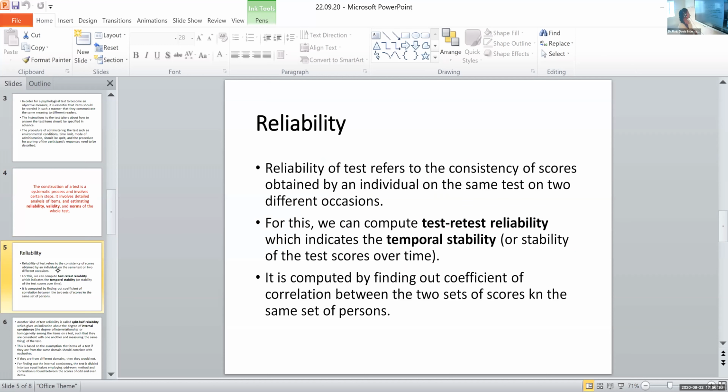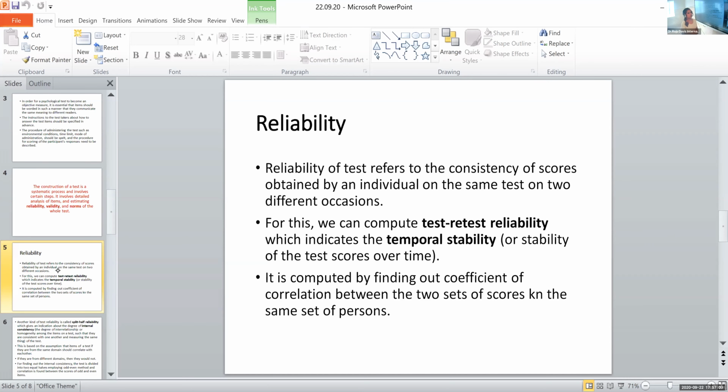Yes, the first one is reliability. So reliability of a test refers to the consistency of scores obtained by an individual on the same test on two different occasions. This is mainly the consistency of scores obtained by the participants. From the participants, do we get the same scores? Do we get consistent scores over time? That is being tested in reliability.